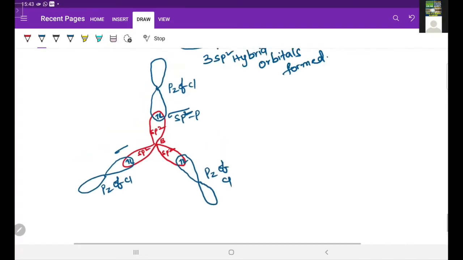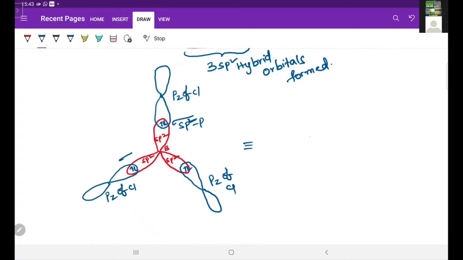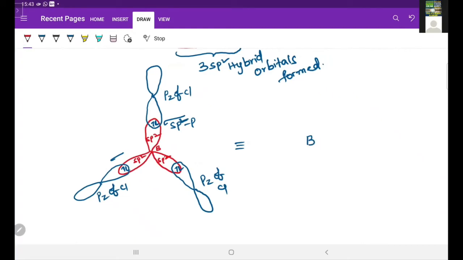So I am drawing its equivalent structure here. The middle element, the central atom, is boron. The remaining three elements are chlorine, and three bonds are formed like this. So it is a trigonal planar geometry, and here the bond angle is 120 degrees.